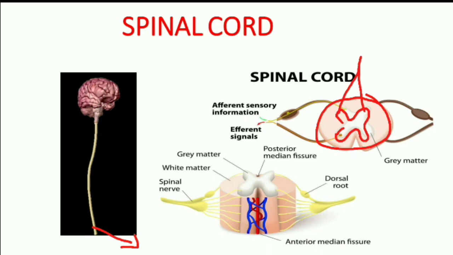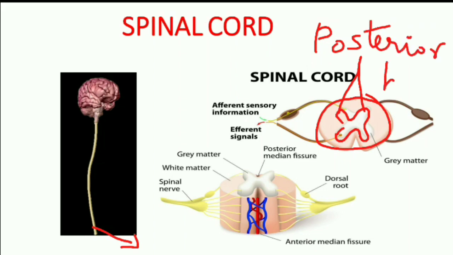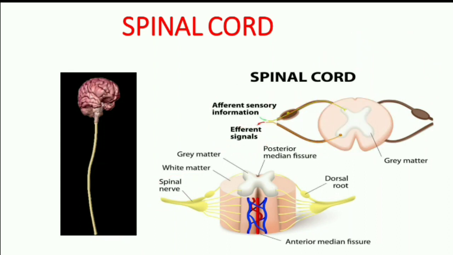The upper end of the H is known as posterior horns, and the lower end of the H gray matter is known as anterior horn. The nerves which enter into the posterior horns are called afferent nerves, and the nerves which come out from the anterior horns are called efferent nerves. Afferent and efferent neurons join together and form the spinal nerves. That's all about the structure of spinal cord.